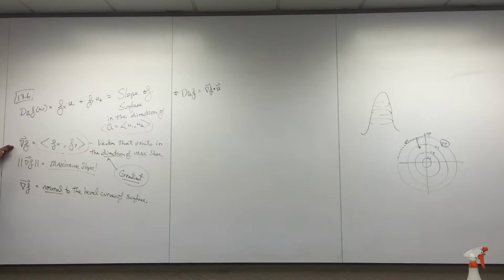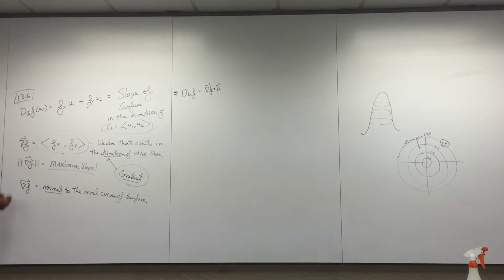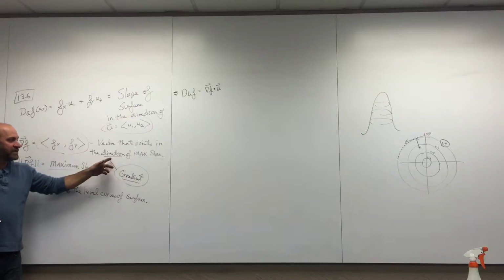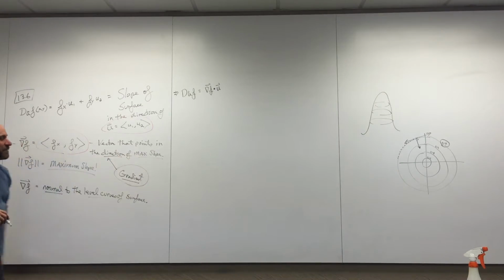I did say that Friday. Right, the negative of this. The opposite of that direction is a vector that points in the direction of minimum slope. Good, those are good questions.